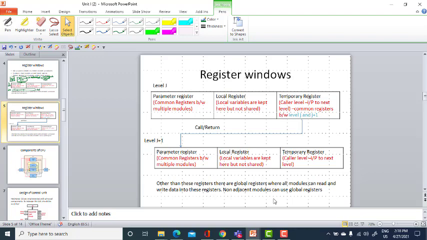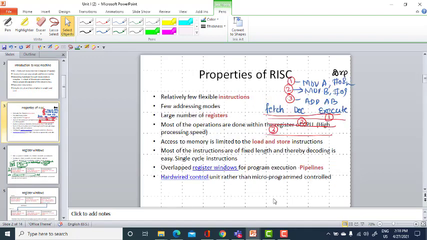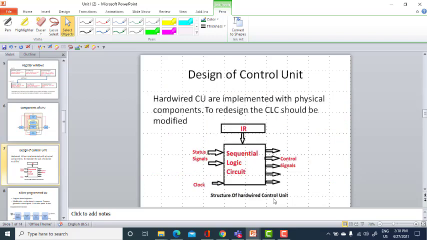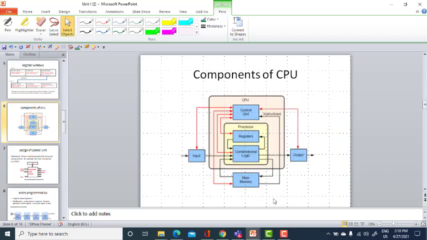So I said this RISC machine is hardwired control. It has a hardware control unit rather than the microprogrammed control unit. What is meant by this hardware control unit? In a computer system, one of the components is your central processing unit, which is said to be CPU.